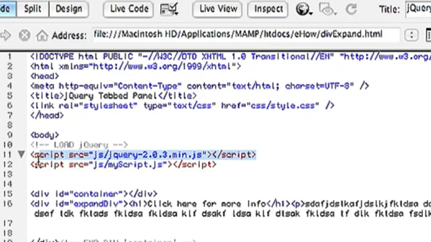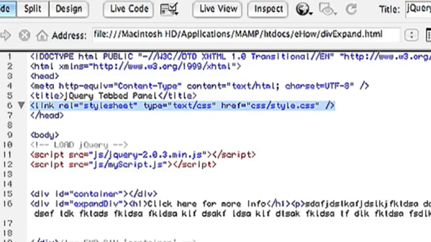Within the HTML file, it's important that you link to the jQuery library, and you can load that by adding this script right here in your HTML. You can also grab this jQuery library from Google, and they'll give you the link. And also you have to link to your personal JavaScript using a script tag that goes straight to your JavaScript. And then also you're going to link to your CSS in your header, which I have up here.